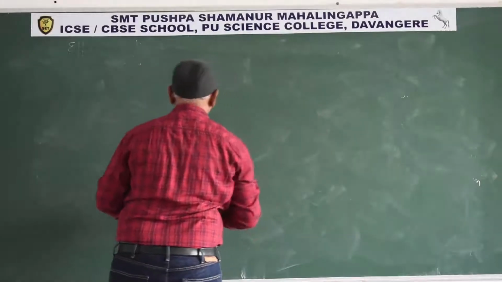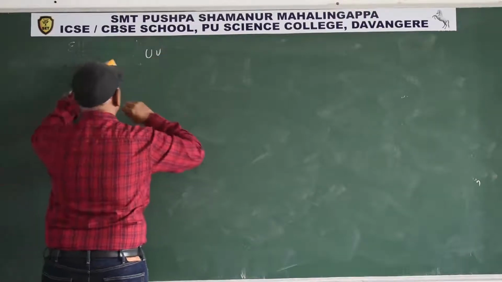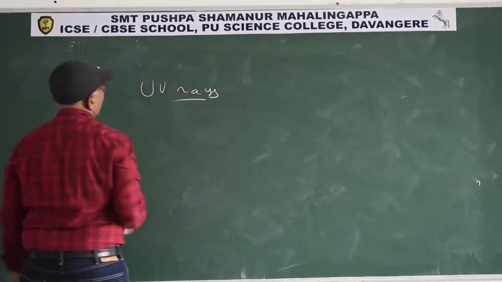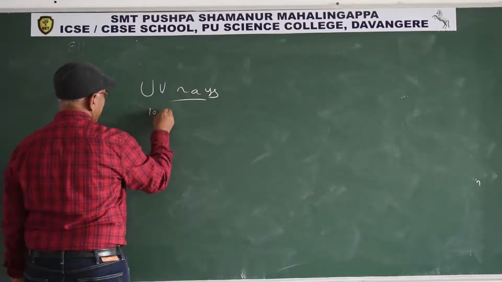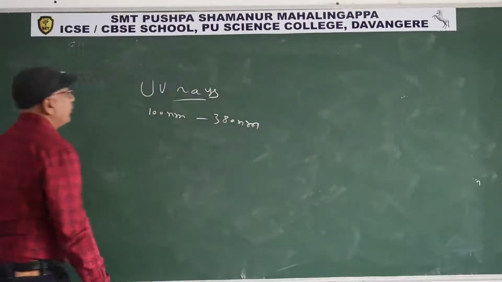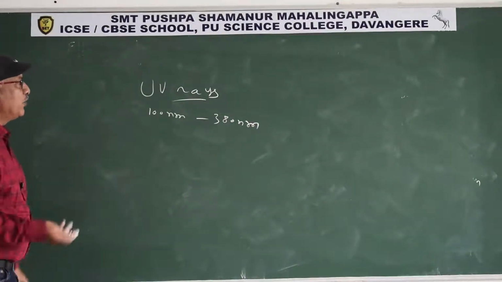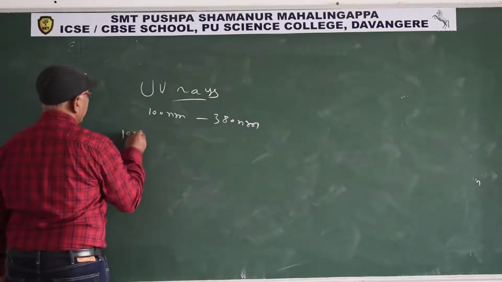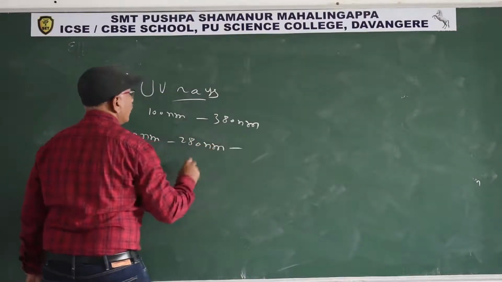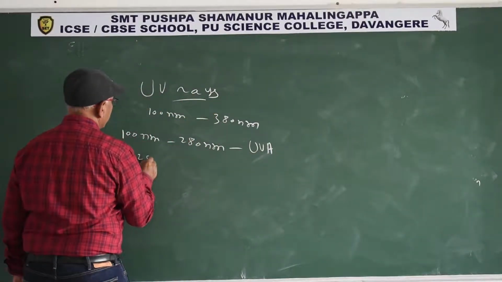Next one is UV rays. The wavelength of UV rays is 100 nanometers to 380 nanometers. Only honeybees visualize the UV rays; human beings are unable to. The wavelength from 100 nanometers to 280 nanometers is known as UVC.